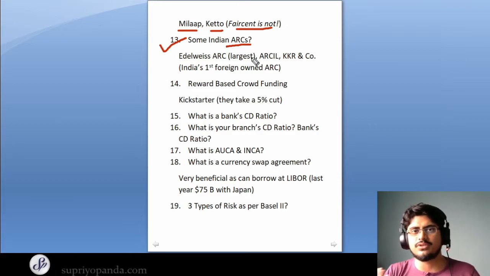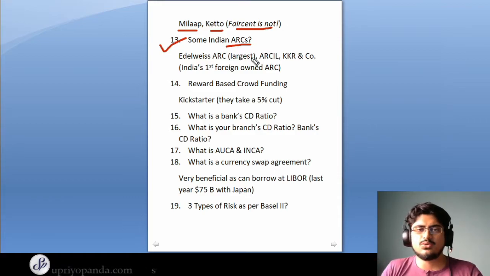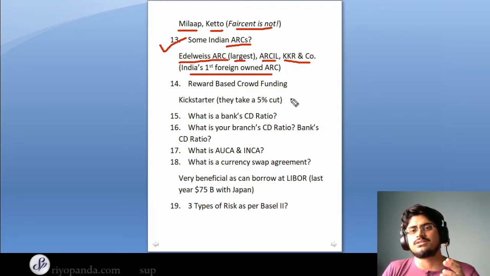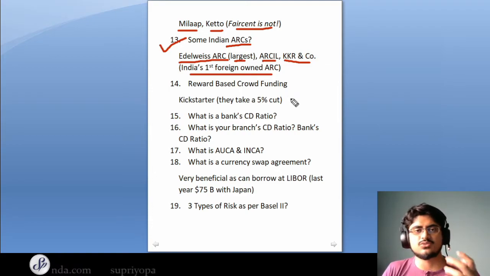So if they ask for any examples of ARCs, you can say Edelweiss ARC. It's the largest ARC operating in India right now. You can also name ARCIL. It's also one of the prominent ARCs. And a third name that you must remember is KKR and Company. So this is India's first foreign owned ARC. So it's quite important to remember that name. Now let's move on to the next question.